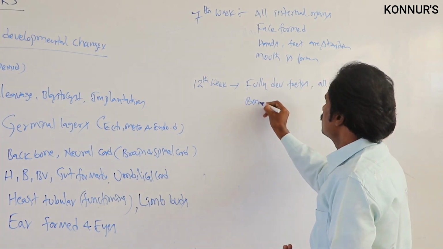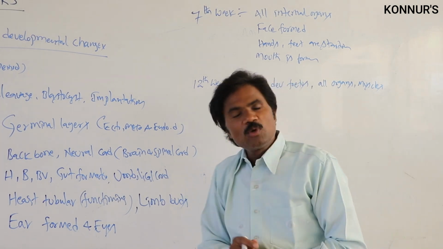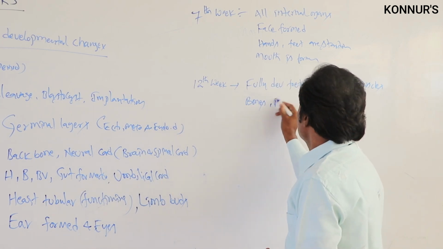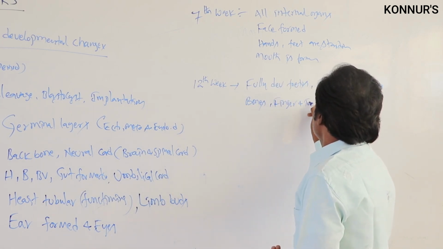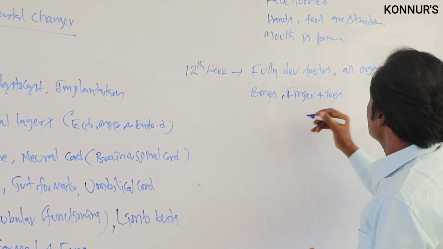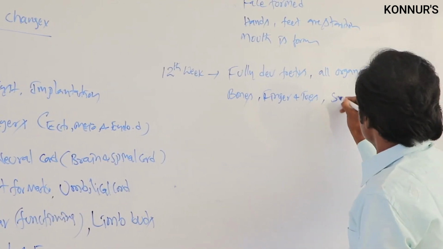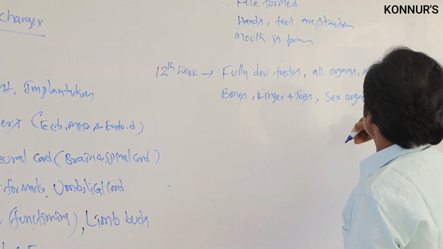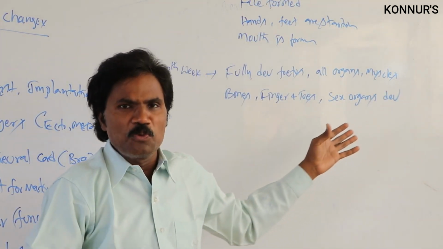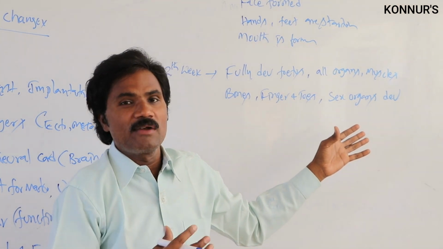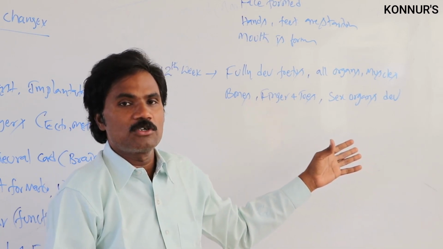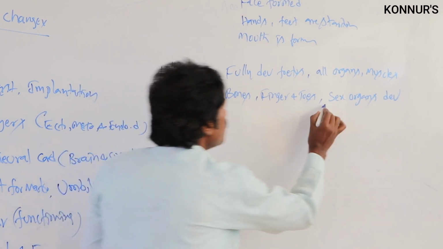muscles, bones as well as fingers as well as toes. Fingers are related to hands, toes are related to the hind limbs. Apart from this, sex organs are developed. The first movement takes place here, but the mother may not identify it. The first movement can take place after completion of the third month of pregnancy. Then sex organs also develop.